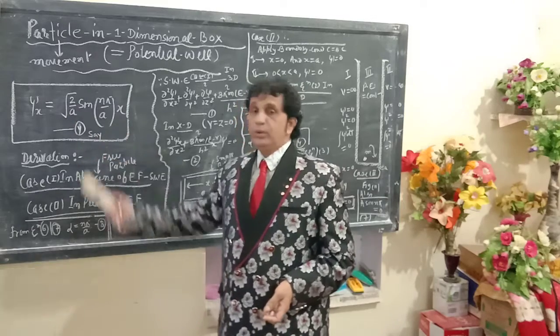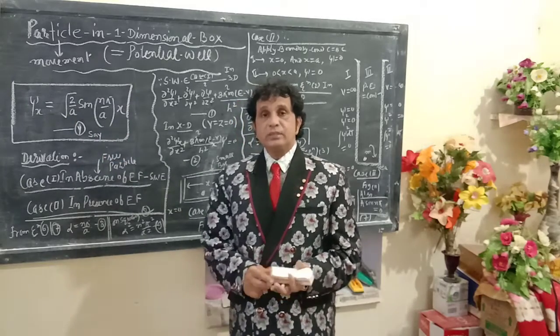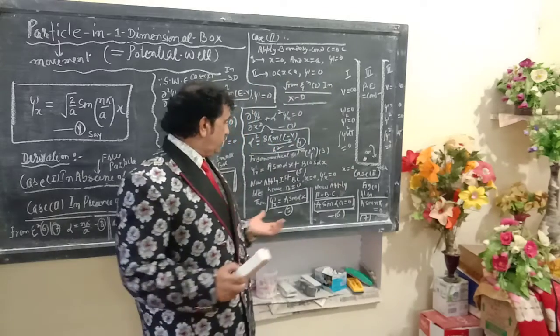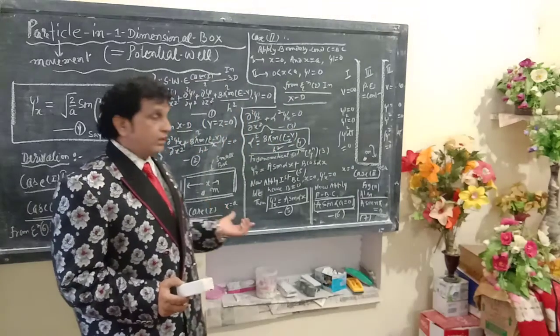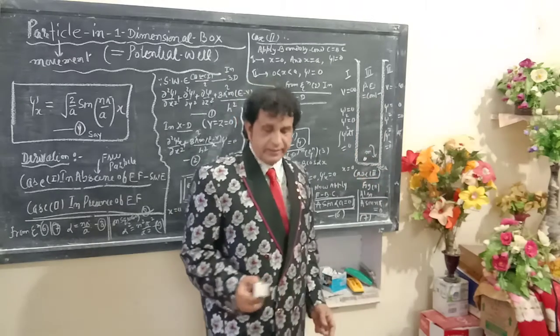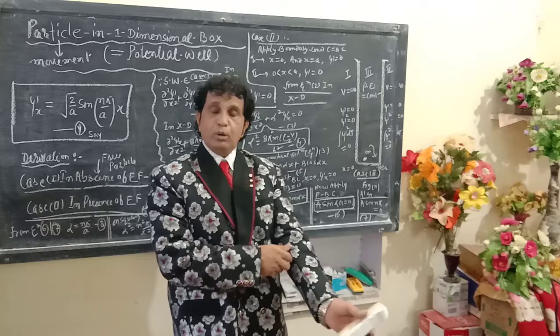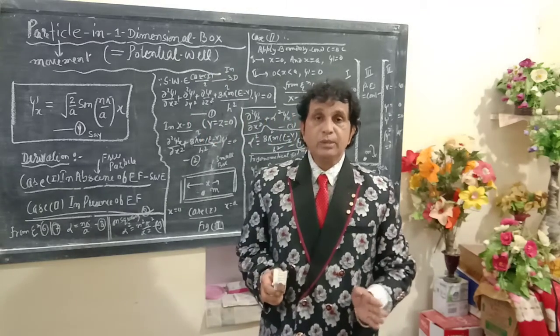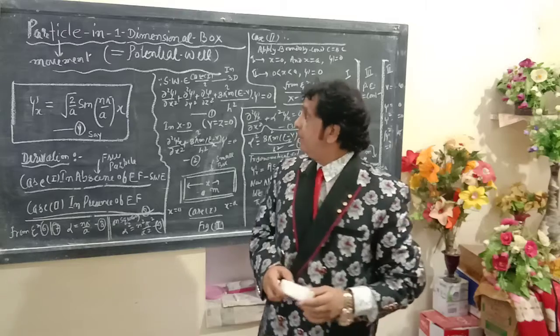This numerical value is the property of psi x of this one particle which is brought into a small box and dipped into a large potential well. Let us discuss both the cases one by one by the standard equation of Schrodinger wave equation.